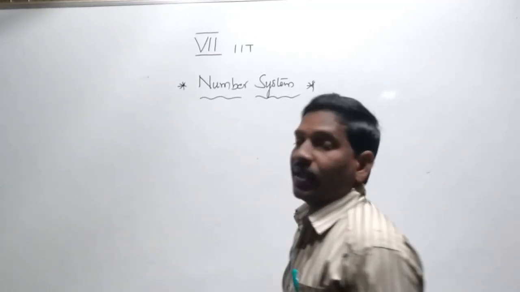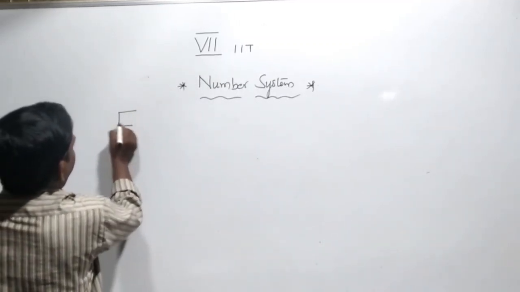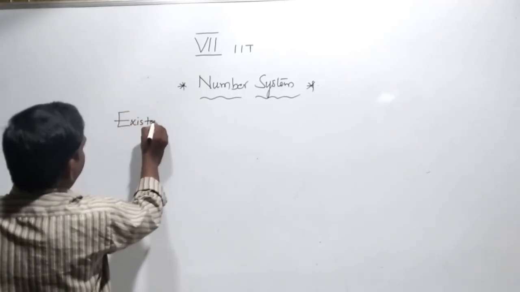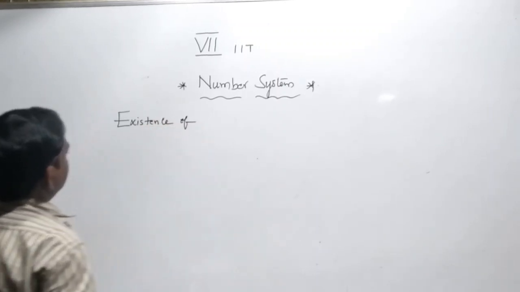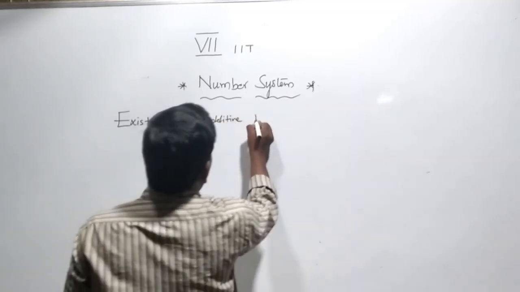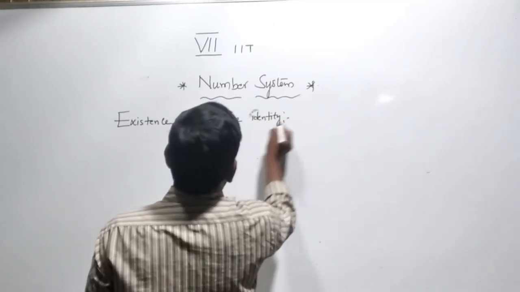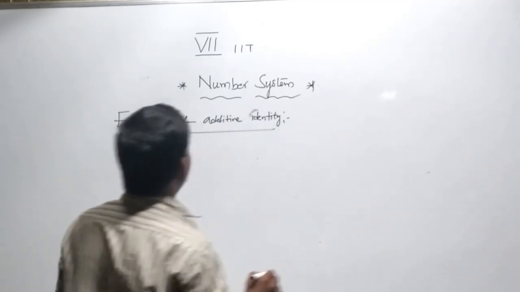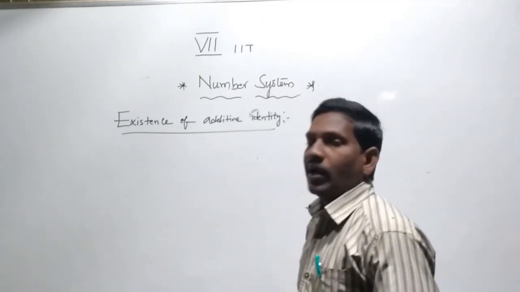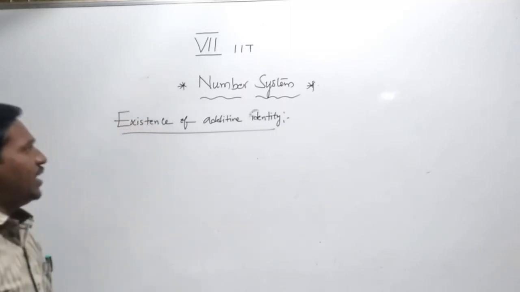Now the next concept, existence of additive identity. 0 is the additive identity of integers.